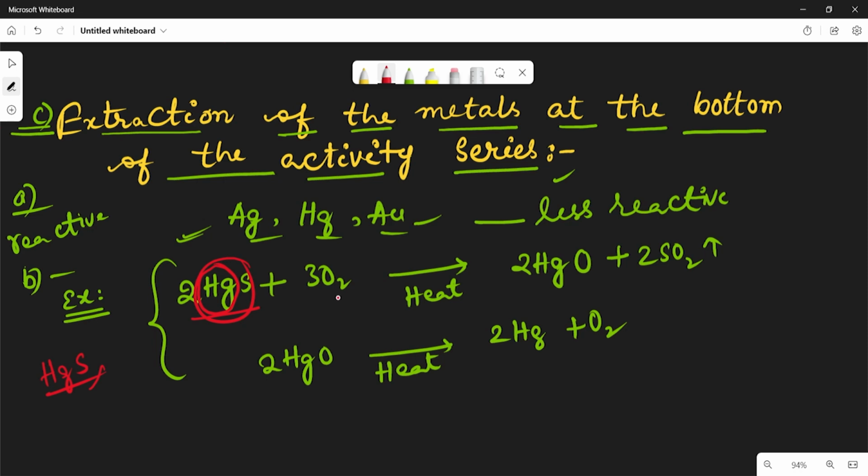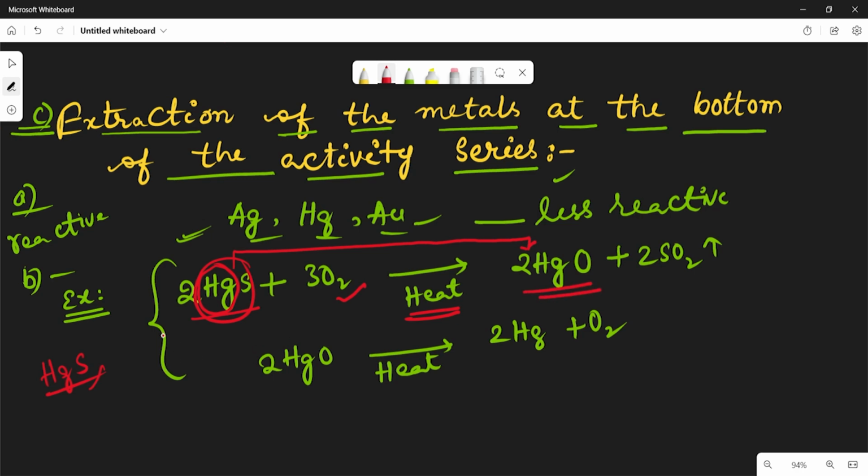So what we are doing is this cinnabar ore is heated in the presence of excess oxygen. Here first this sulfide ore is converted into oxide ore.